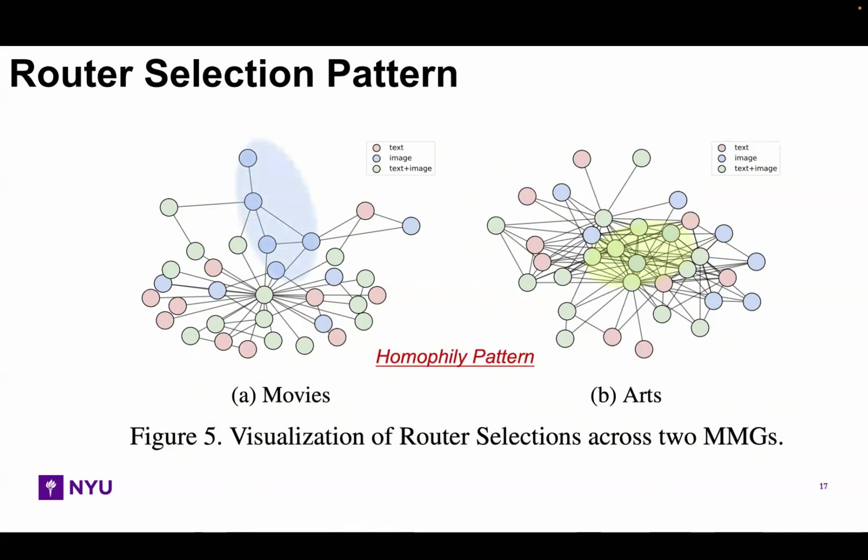That means nearby or connected nodes tend to prefer similar modality views. For example, in the highlighted regions, several connected nodes are routed to the same modality. This is reasonable because connected products often share similar semantics.